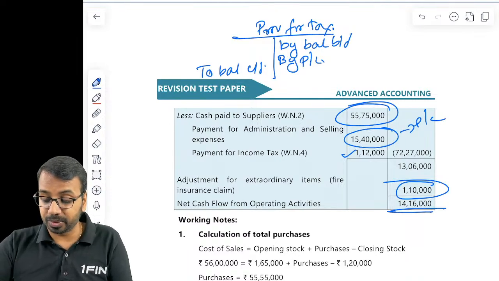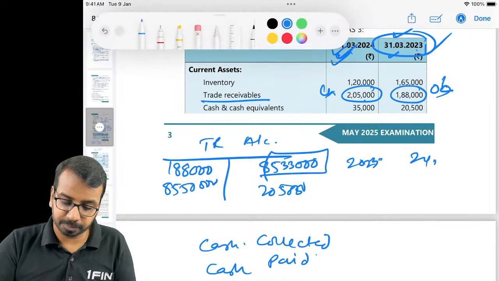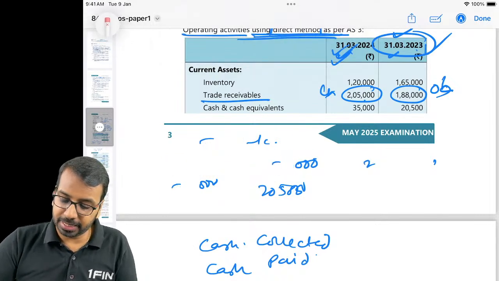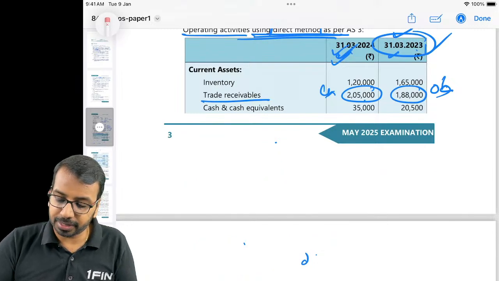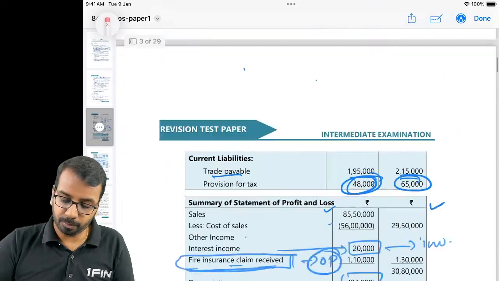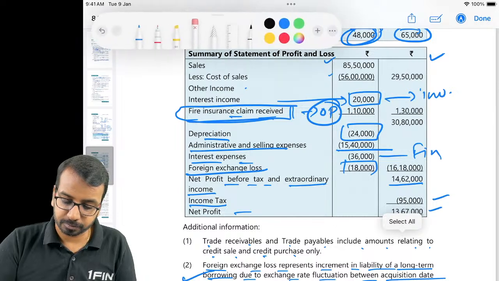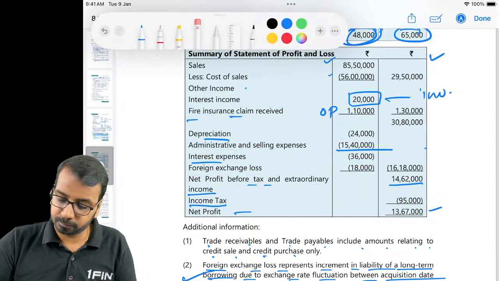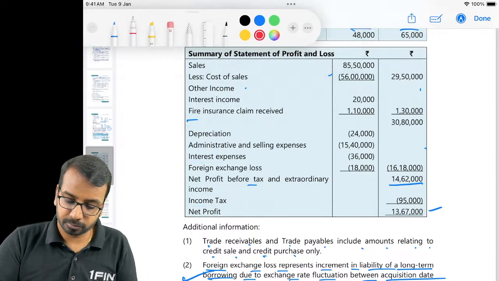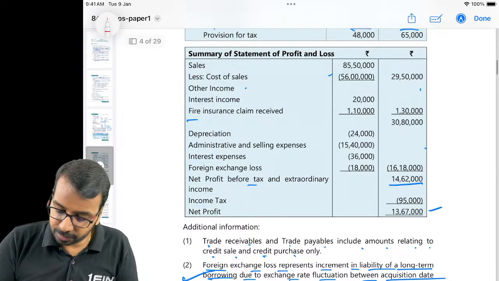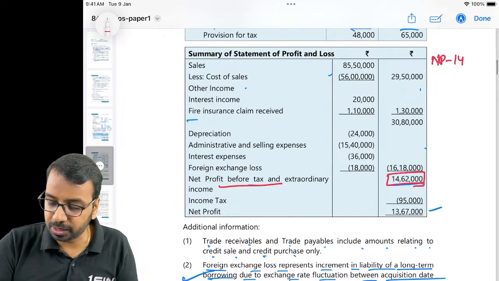Now say for example, the same thing was given as a direct method, indirect method. Now if you have to do using indirect method, where will we start from? We will start from net profit before taxes. So what is the net profit before tax? We'll start from that place. Net profit before tax is 1462. So net profit is 1462.